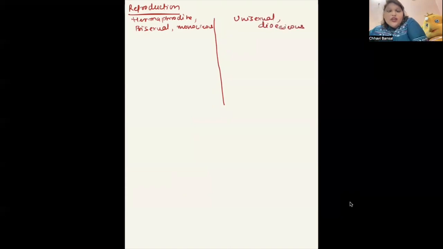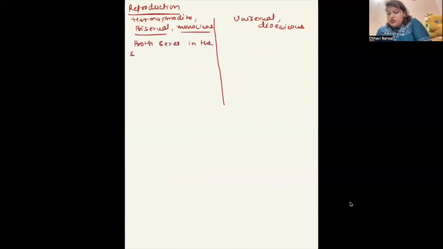Now, what does hermaphrodite mean? Hermaphrodite means within one body of the organism, both sexes are present, male and female. So those organisms are called hermaphrodites. They are also called bisexual or monoecious. Both sexes in the same body.